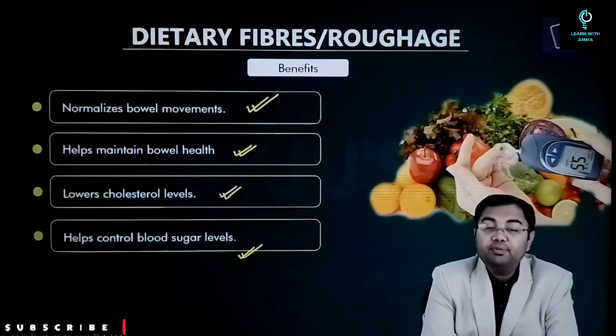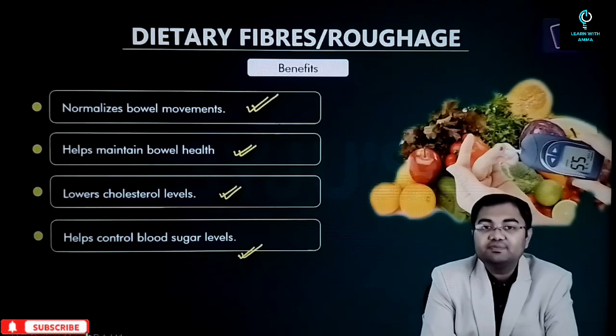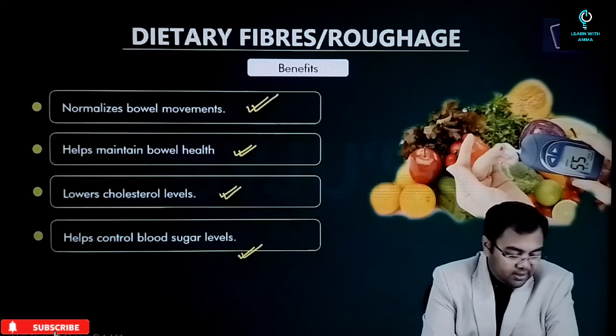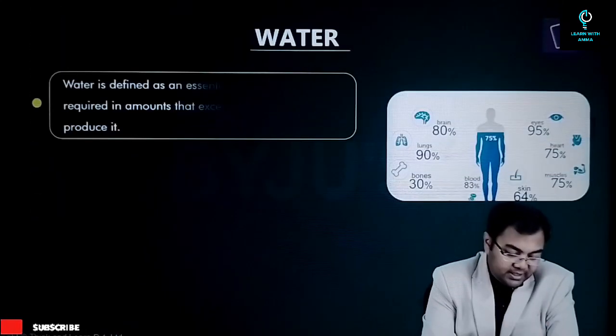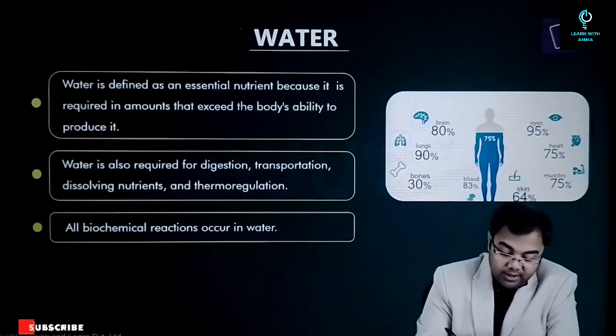So these are four major benefits that having roughage in our diet can have. Most of the leafy vegetables have a lot of roughage in them, a lot of dietary fiber in them. Many of the fruits and vegetables also, and you can say most of the fruits rather, have dietary fibers in them. Then after that, finally, water.